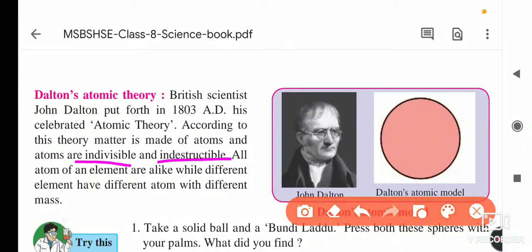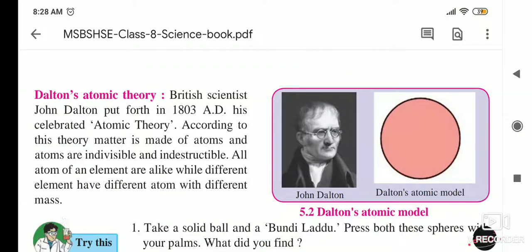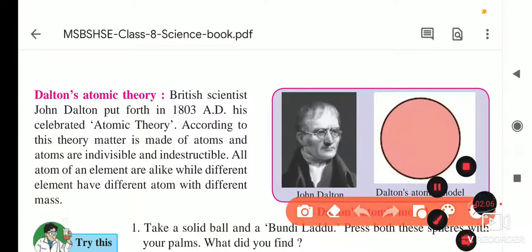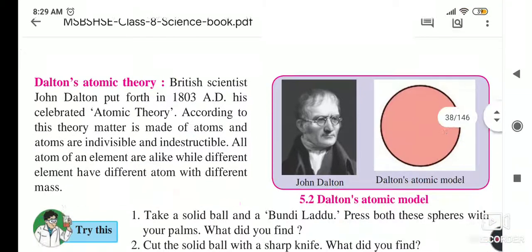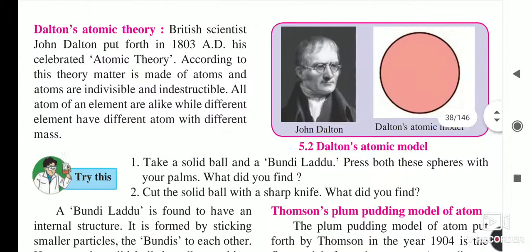All atoms of an element are alike. All the atoms of any element, if you take gold, all its atoms are the same; if you take iron or oxygen, or any other element, the same applies. While different elements have different atomic masses. The atomic mass of carbon is 12, while that of oxygen is 16. In this way their atomic masses are different, and this theory was put forth by Dalton.